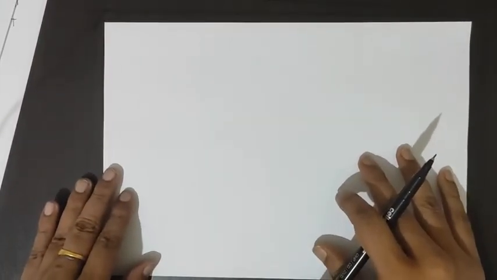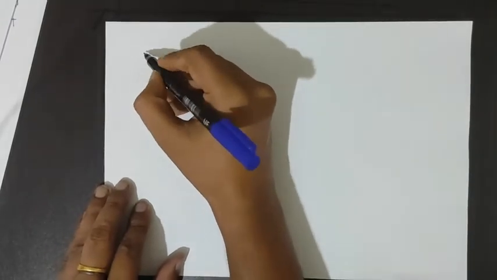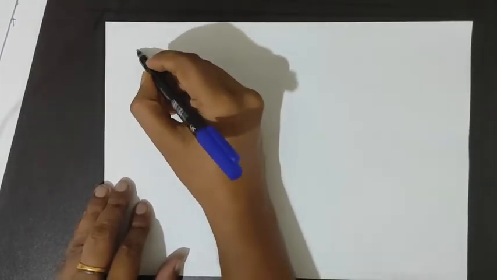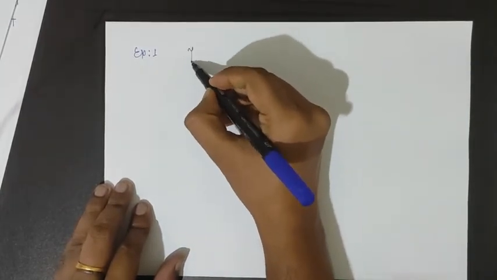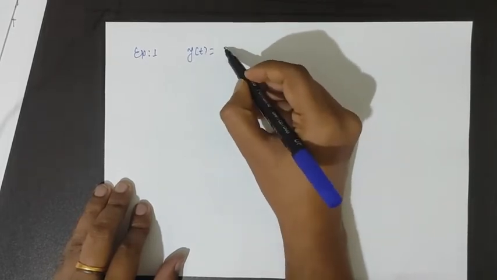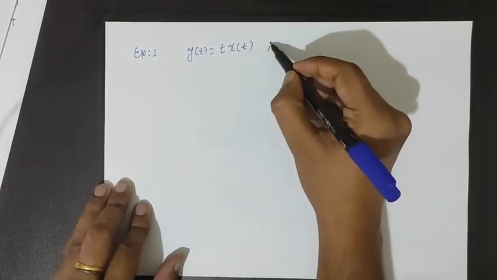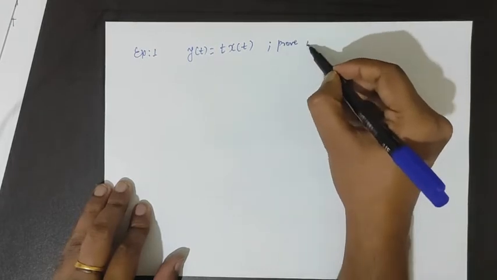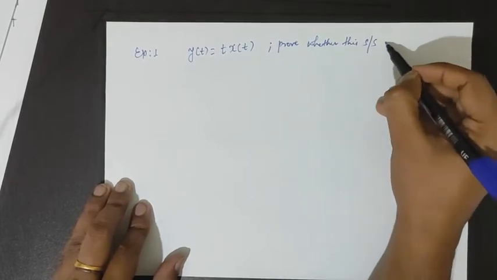Let us see some examples. Let's say there is a system whose output signal is given as y of t equals t times the input signal x of t. Prove whether this system is linear or not.